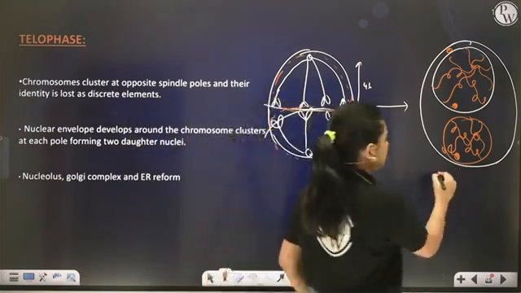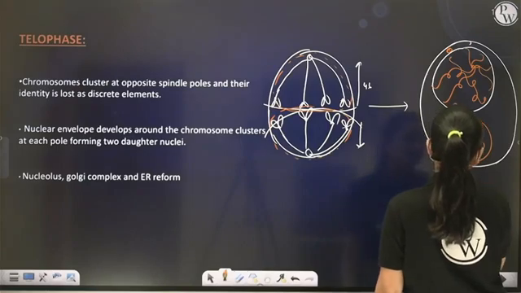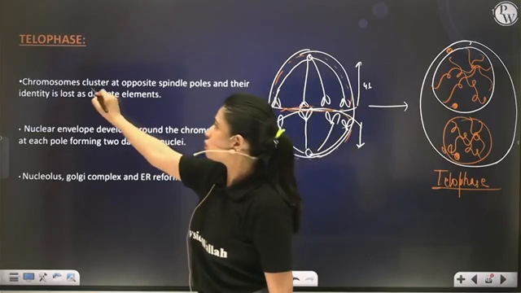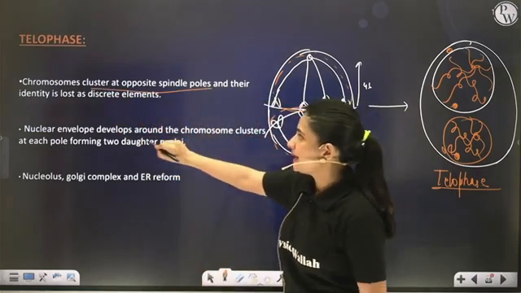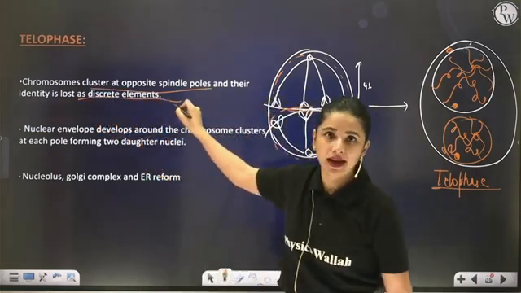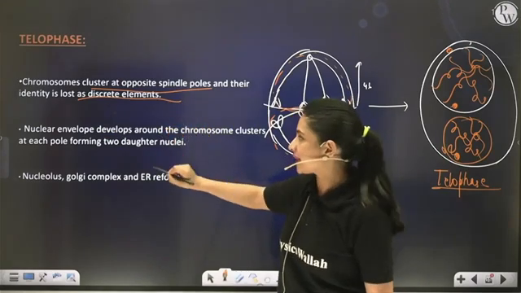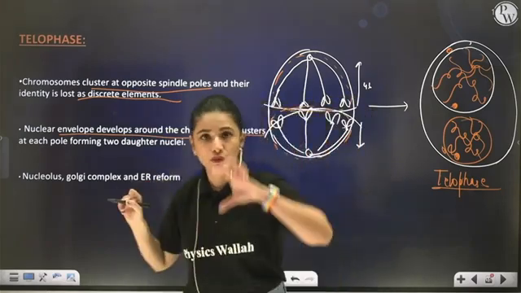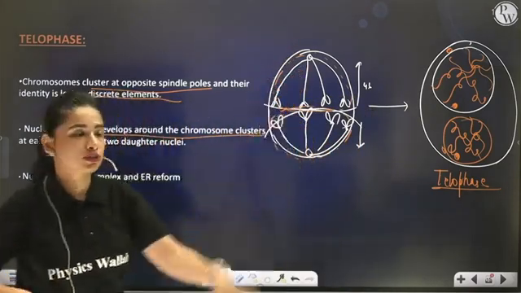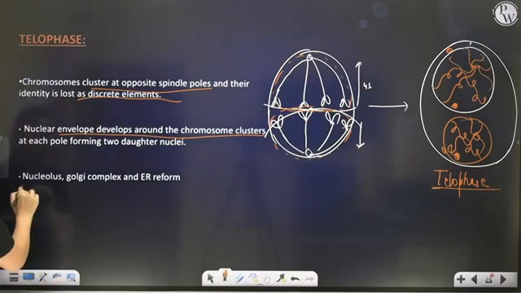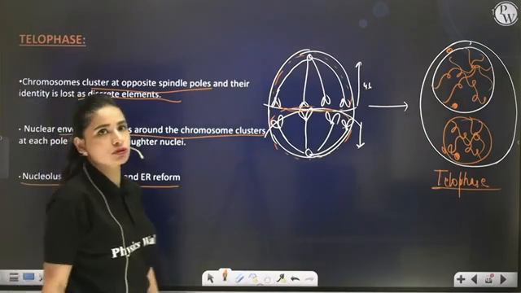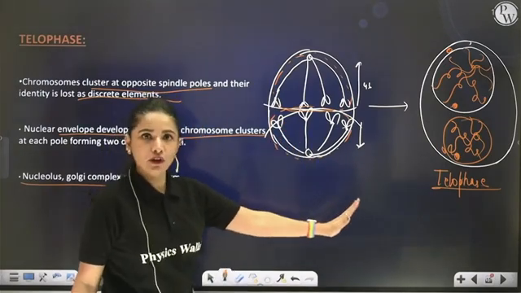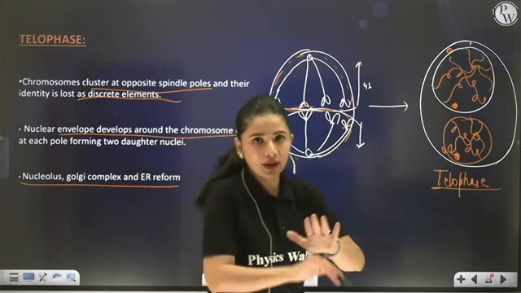This is how the cell will look in telophase. See, chromosome clusters at opposite spindle poles and they lose their identity by again getting decondensed. Second, nuclear envelope reappears along each cluster, one cluster upper and one cluster towards the lower end, and then all other organelles are also reformed. Now with the end of telophase, soon karyokinesis is done.